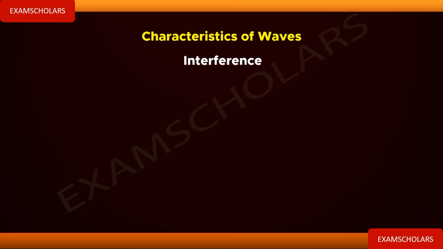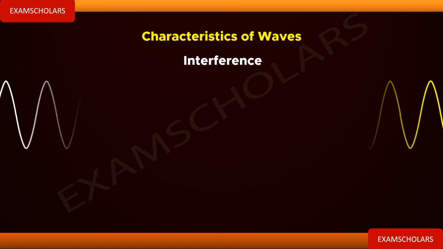Now, for total destructive interference, the two waves must be identical. They must have the same frequency and they must have the same amplitude. And the two waves should be completely out of phase. The phase angle between them should be 180 degrees. So if one is at the top, the other one will be at the bottom. But let's see. Now we have these two waves coming.